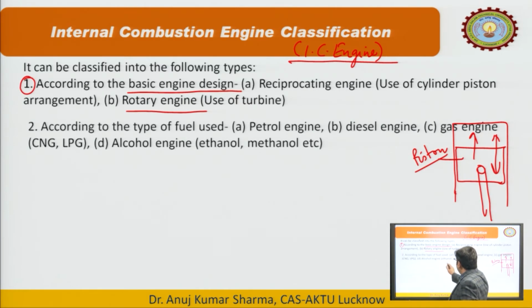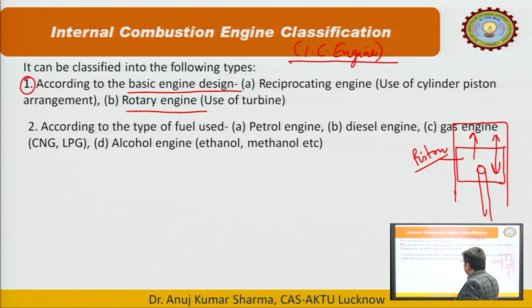According to the type of fuel used, it is very simple to understand. If we use petrol as a fuel, it is a petrol engine. If we use diesel as a fuel, it becomes a diesel engine. If we use gases, just like gas turbines, it becomes a gas engine. Generally nowadays, just to avoid pollution, we use CNG and LPG. These fuels are less polluting fuels, so we generally call these engines gas engines. We need certain modifications, and we adopt the modifications and convert the conventional engines into gas engines.